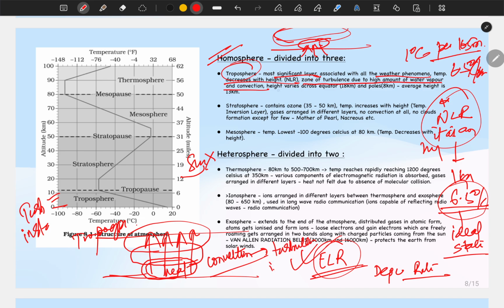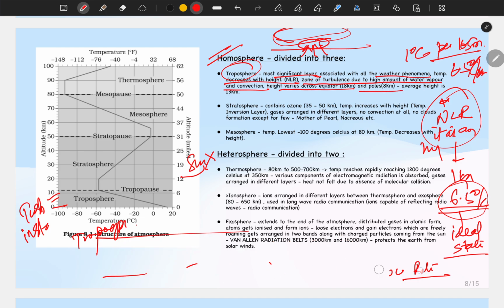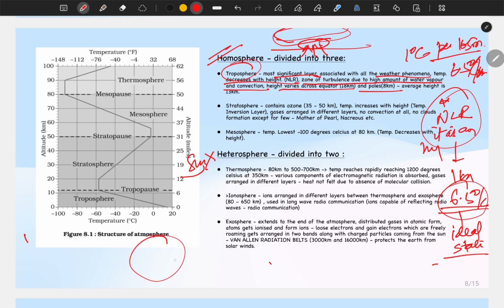Okay, now height varies across equator and poles. Now this is something that you should know. If this is earth, ठीक है, तो equator पे we know the maximum insolation is along the tropics. ठीक है, because of that the air will rise, they will expand more compared to the poles, because here the light is at slant angle. So here the air will rise more compared to the poles.